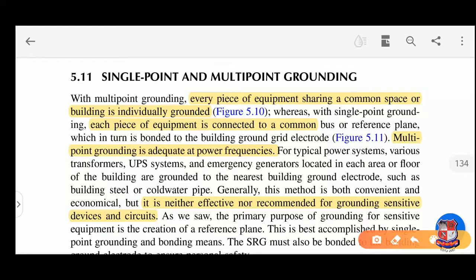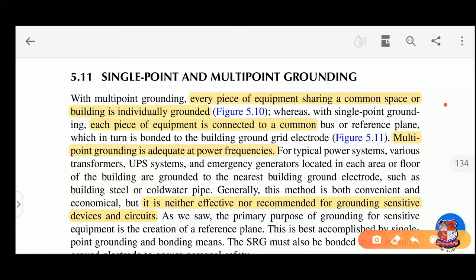Hello friends, we are starting our continuous session, chapter number 5, Grounding and Bonding, from the Power Quality and Management subject from C. Sankaran's book. This is a soft copy of C. Sankaran's book. Today we learn the difference between single point and multi-point grounding.